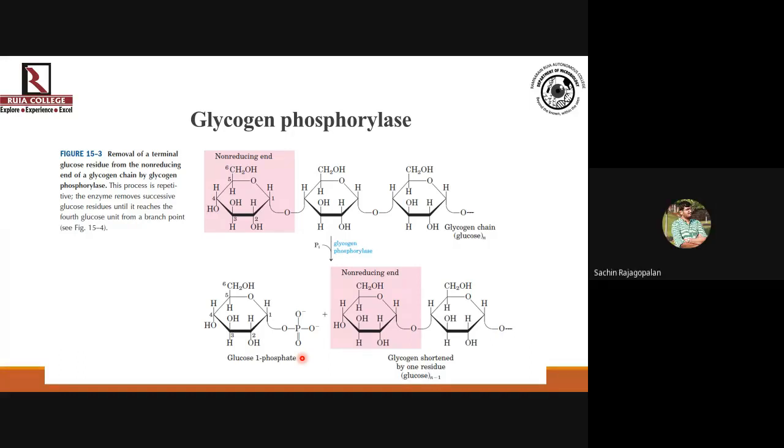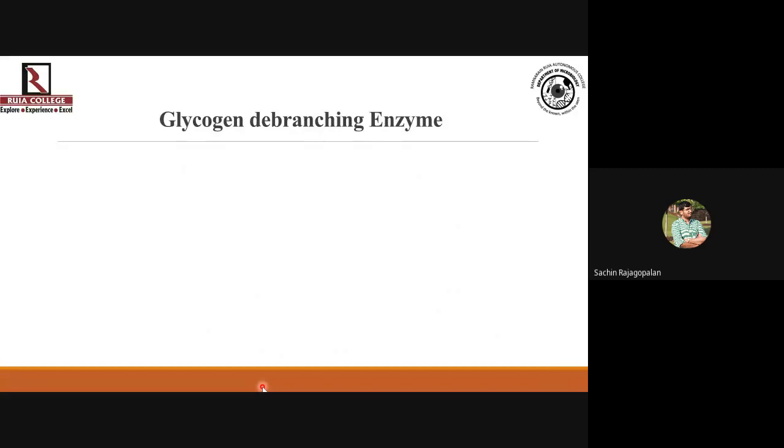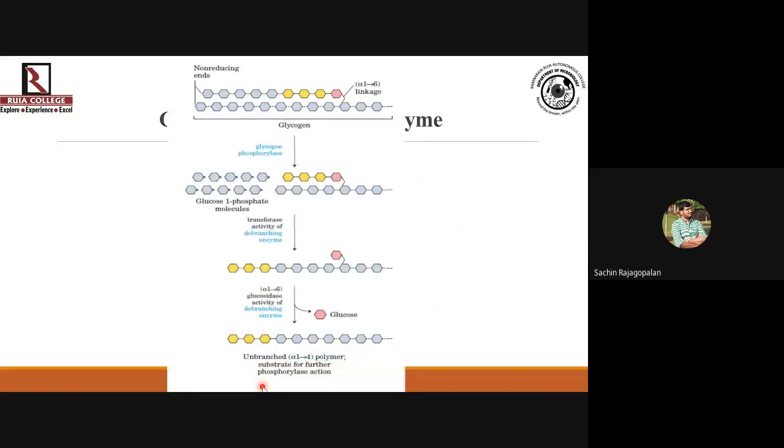We are at the very first step because we have 2 more steps to go, right? So let us see what the next enzyme does, which is glycogen debranching enzyme. It is very important to understand that glycogen phosphorylase acts at non-reducing ends, but it cannot act at branching points. Glycogen is a branched polymer, so it cannot act on alpha-1,6 glycosidic linkages. It just doesn't work that way.